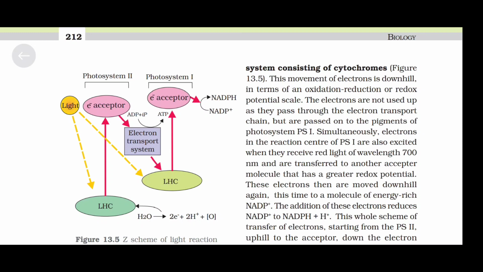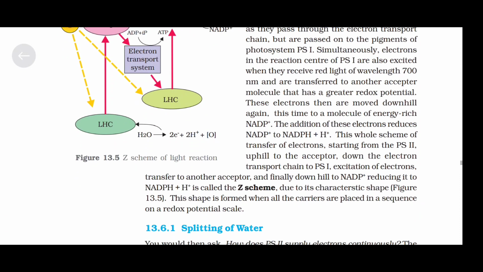Simultaneously, electrons in the reaction center of photosystem 1 are also excited when they receive red light of wavelength 700 nanometer and are transferred to another acceptor molecule that has a greater redox potential. These electrons then are moved downhill again, this time to a molecule of energy-rich NADP+. The addition of these electrons reduces NADP+ to NADPH plus H+.